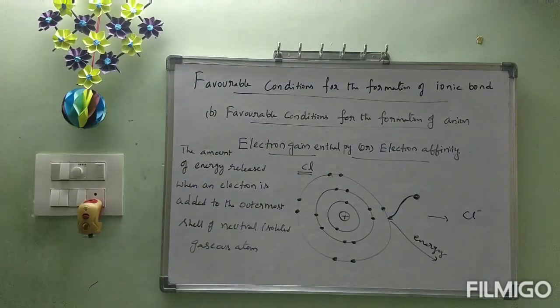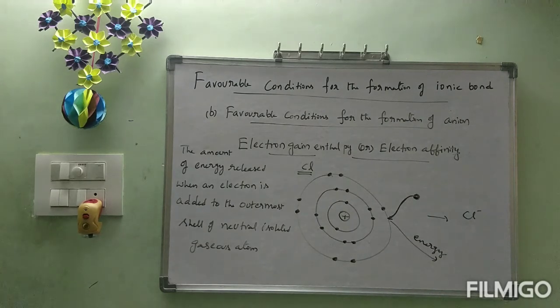If you are very clear about the definition of electron gain enthalpy or electron affinity, now we will go through the first favorable condition for the formation of anion. Before that, the definition: the amount of energy released when an electron is added to the outermost shell of a neutral isolated gaseous atom.